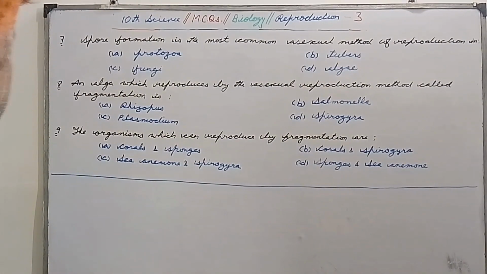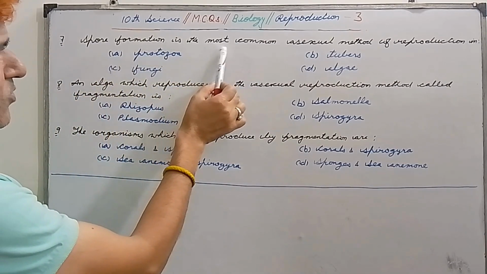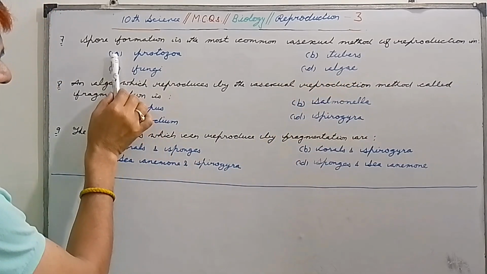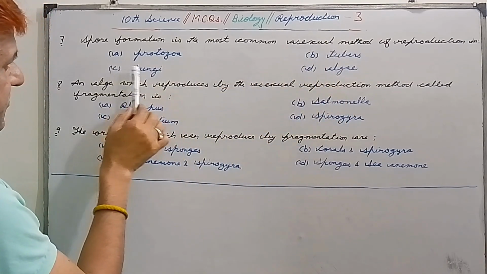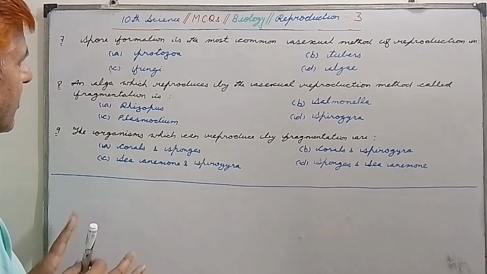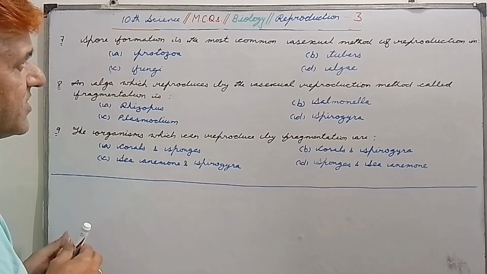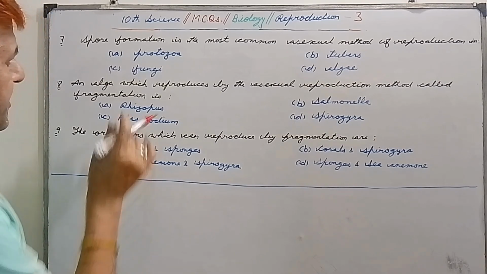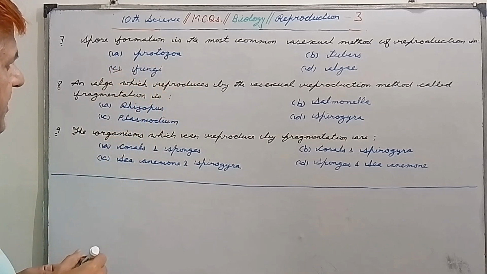My dear students, our next question is question number 7. Spore formation is the most common asexual method of reproduction in, first option is protozoa, second is tubers, third is fungi, and fourth is algae. So my dear students, always remember that spore formation is a very common asexual method of reproduction in fungi. So please remember this. C is the correct option.